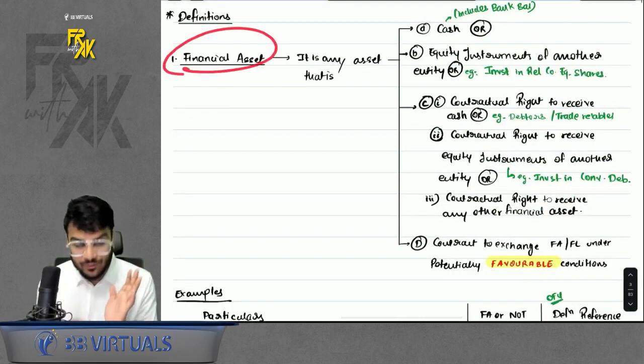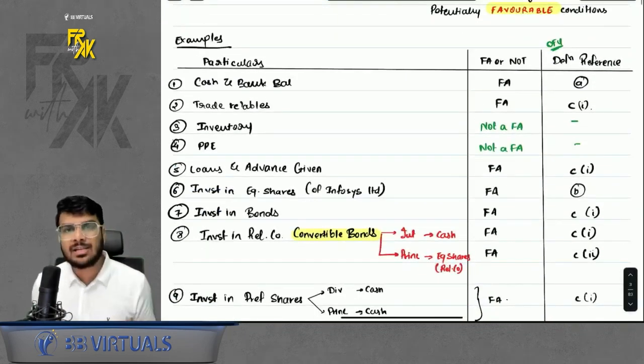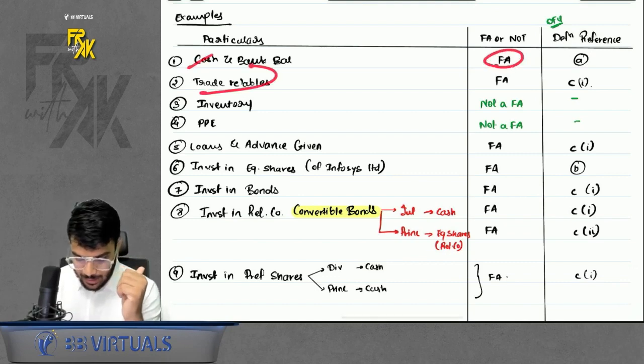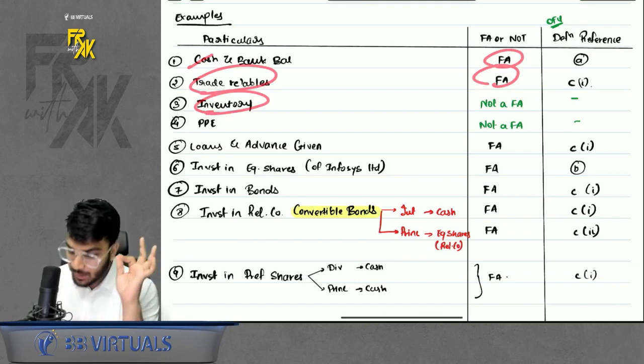So this was the basic definition of a financial asset. We also discussed many examples. I will quickly run through all the examples. First, cash balance, it was a financial asset. Trade receivables, it was a financial asset. Inventory, not a financial asset.